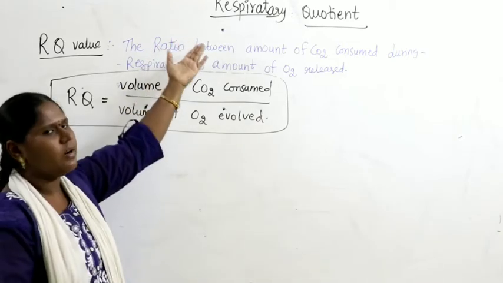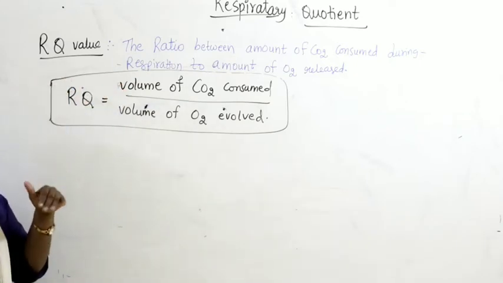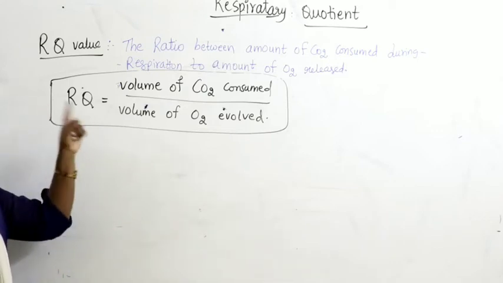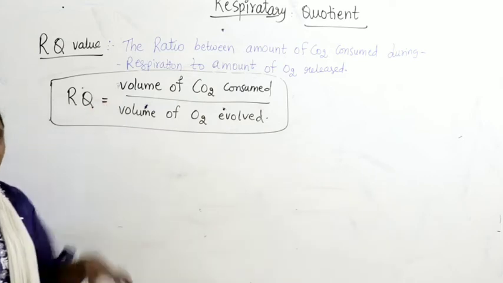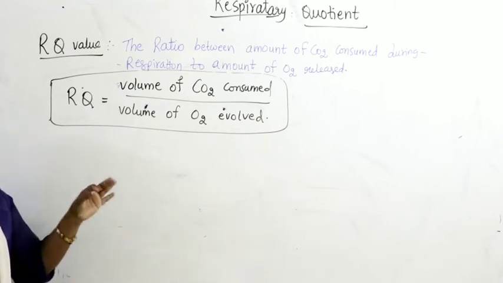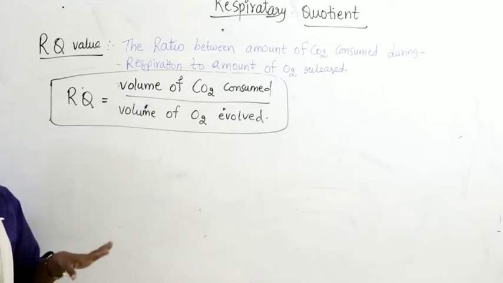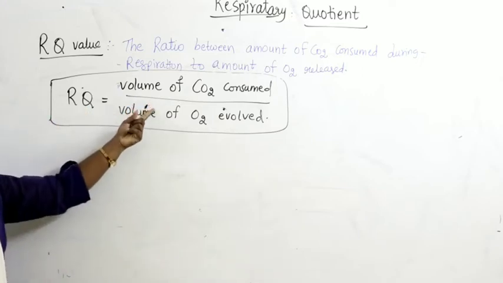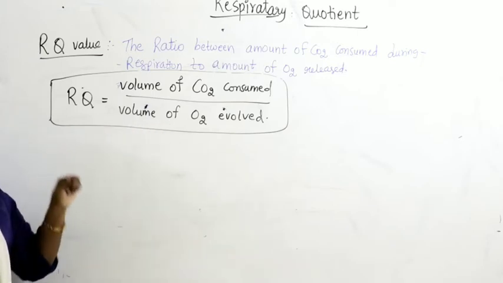What is respiration? Generally we say breathing. That means we are taking oxygen and releasing carbon dioxide. That is in the case of animals. Now we are talking in terms of plants. What are they doing? They take in carbon dioxide, and in the end they produce oxygen. So in plants, respiration, meaning exchange of gases, takes place through stomata. In stomata, which gas is absorbed inside? Carbon dioxide. Which gas is released out? Oxygen. Where? In green plants.